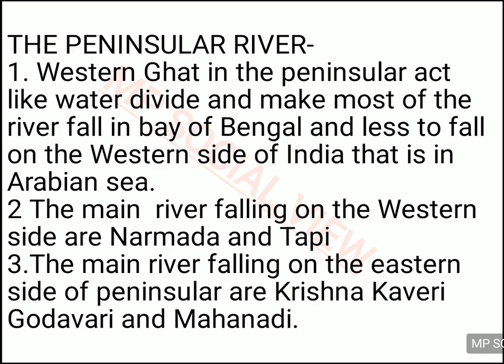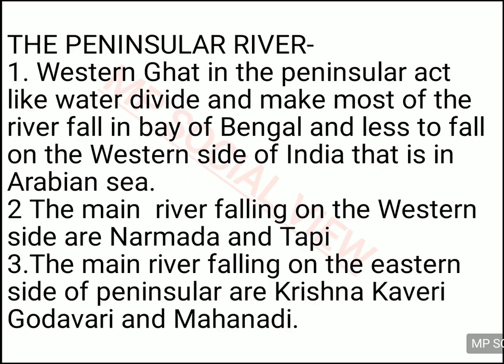So there are many rivers which are flowing on the western side of the peninsula, and there are some rivers which are flowing on the eastern side of the peninsula. So on the basis of the rivers flowing on the western side and falling in the Arabian Sea, and the rivers flowing on the eastern side falling in the Bay of Bengal, the rivers of the peninsula can be grouped into two parts.